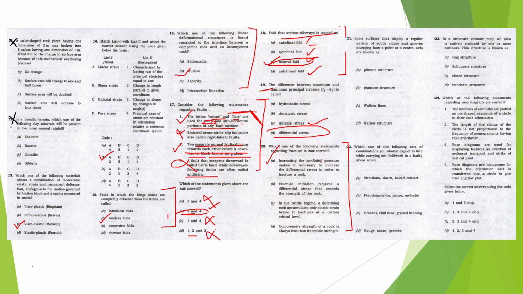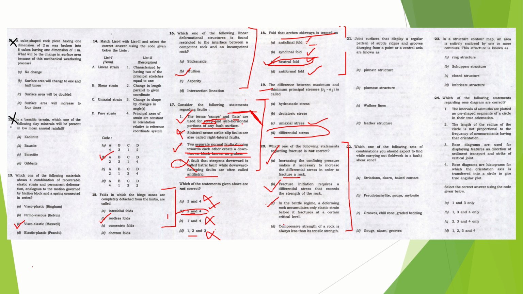Fracture initiation requires differential stress that exceeds the strength of the rock. That is also correct. In a brittle regime, a deforming rock accumulates only elastic strain before it fractures at a certain critical level. Of course, that is correct.